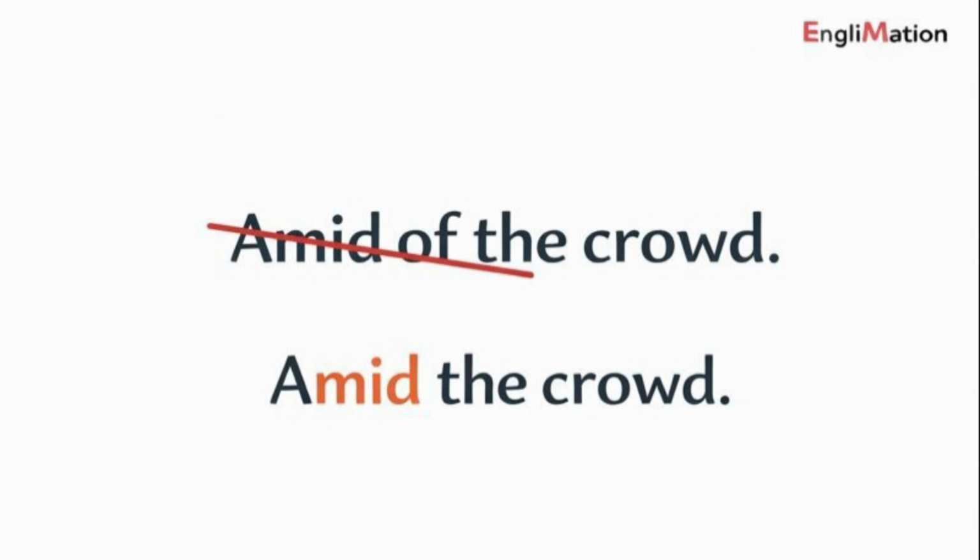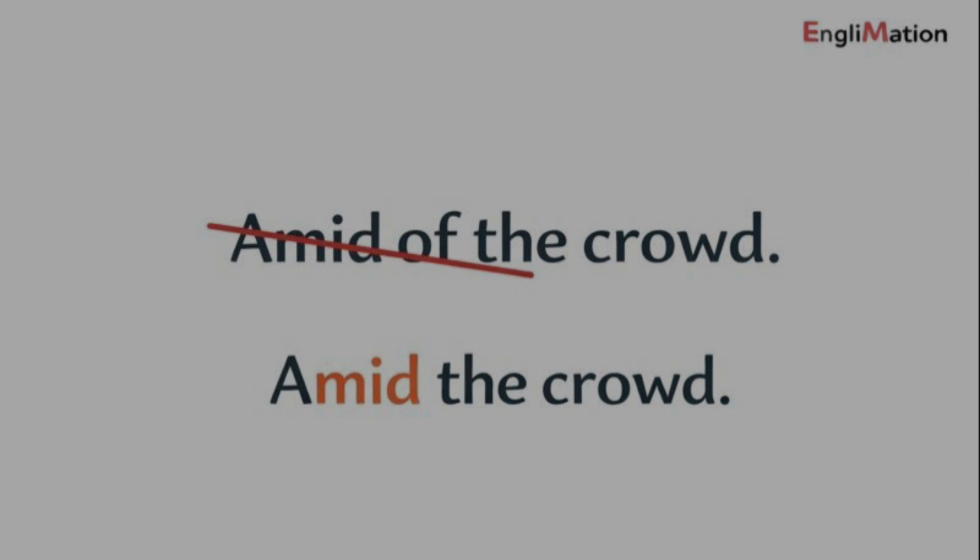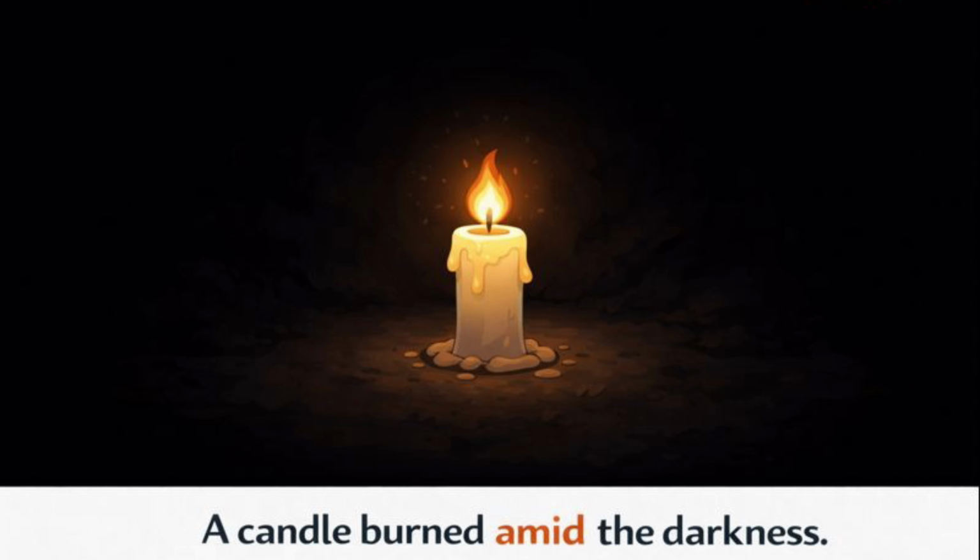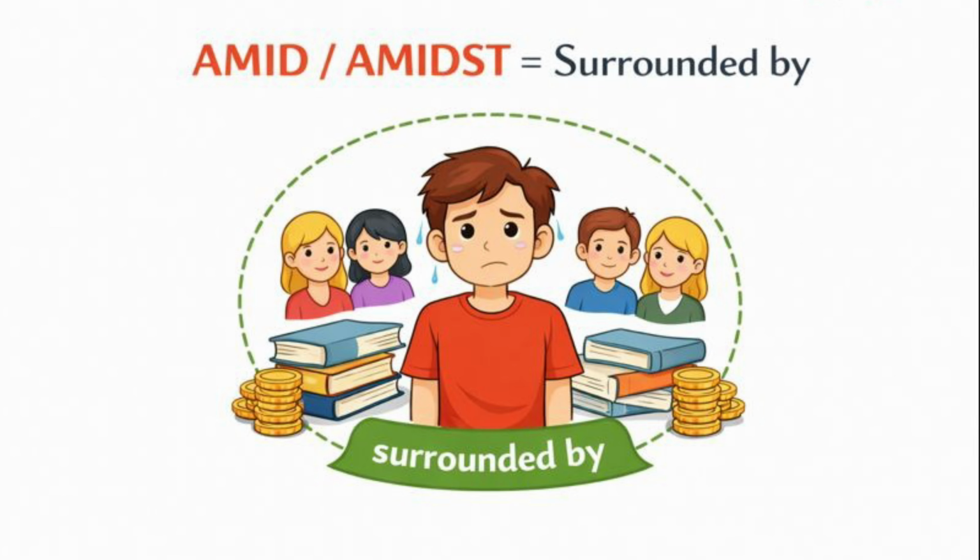A common mistake is adding of after amid. We say amid the crowd, not amid of the crowd. For example, a candle burned amid the darkness. This shows light surrounded by darkness. To remember this easily, think of being surrounded. If something is in the middle of many things, especially in formal English, use amid or amidst.